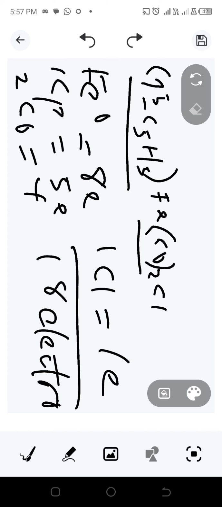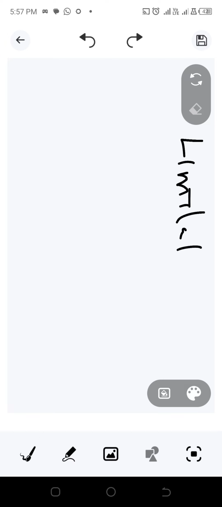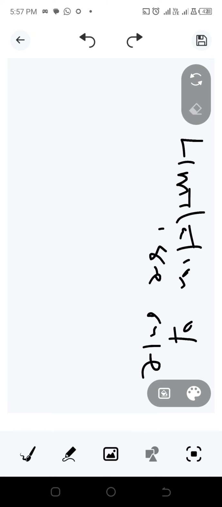So now the limitations of the effective atomic number, the limitation of the 18 electron rule. There are some organometallic compounds in which the metal center does not have 18 electrons in its valence shell, and they are said to be very stable. So an example is